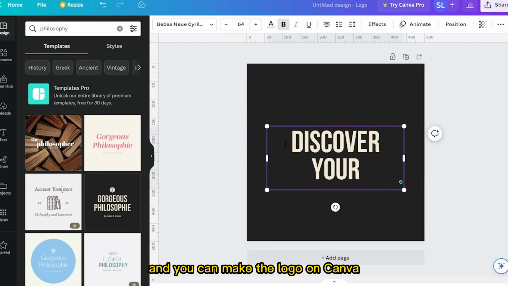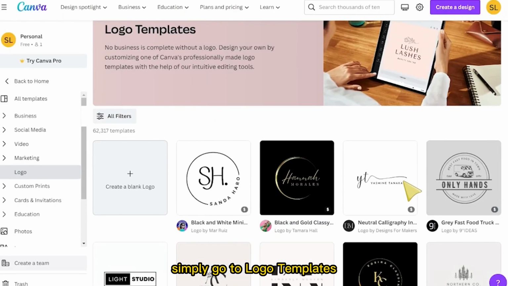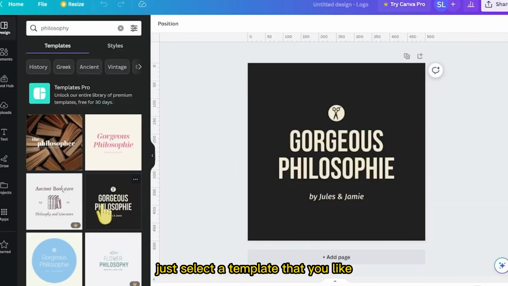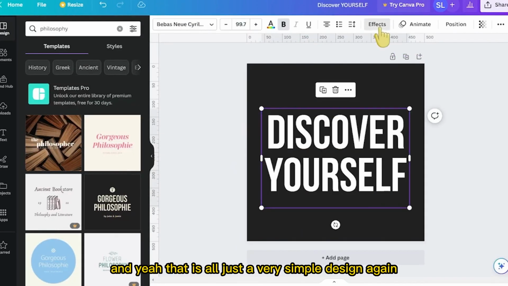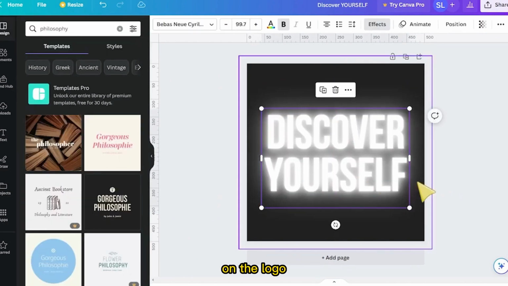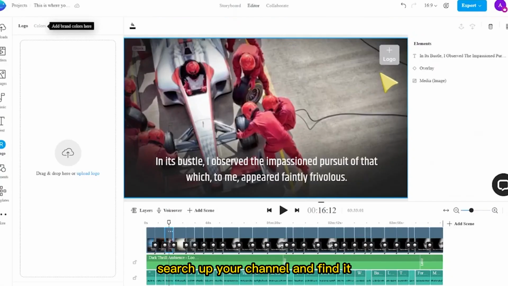And you can make the logo on Canva. Simply go to logo templates, create a blank logo. On here, just select a template that you like. And yeah, that is all. Just a very simple design. Again, I highly suggest that you have the name of the channel on the logo so people can actually search up your channel and find it.